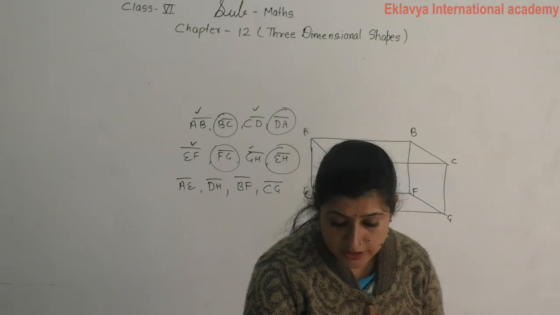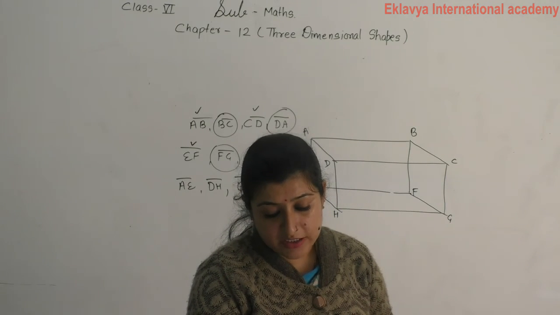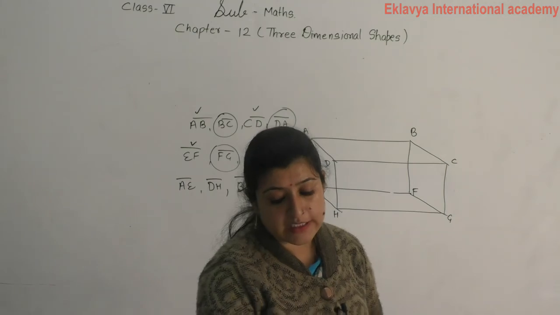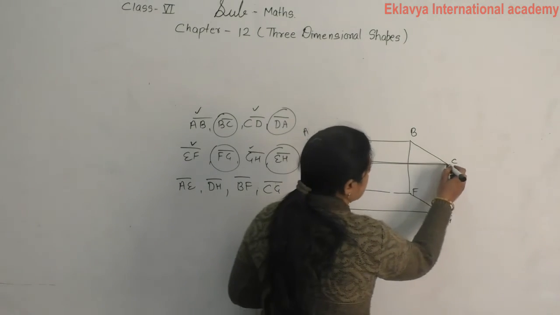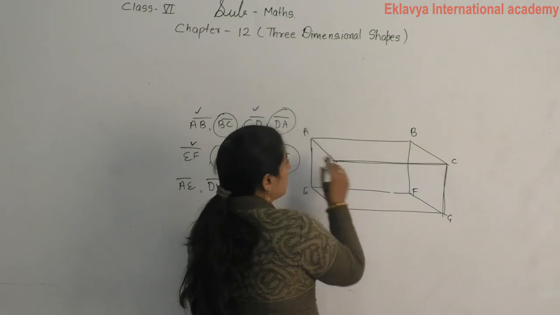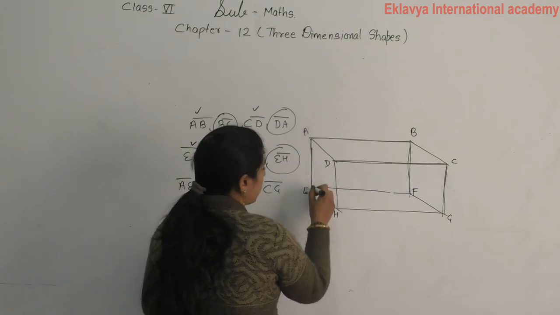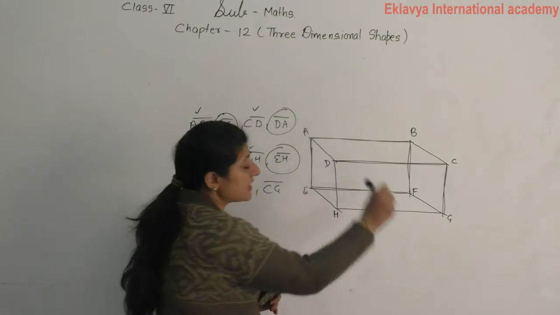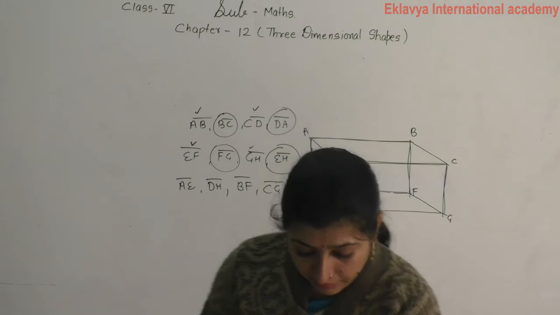Now the next question is, name all the edges in the drawing at the right and the faces which intersect to form these edges. See here, this one on the right, like this. You can give the name DC and CG. You can give the name AB and BF. You can give the name AE and EF. Then like this you have to give the answer. Okay.